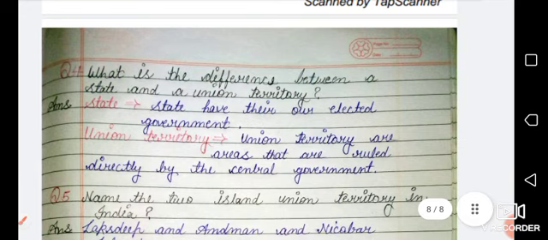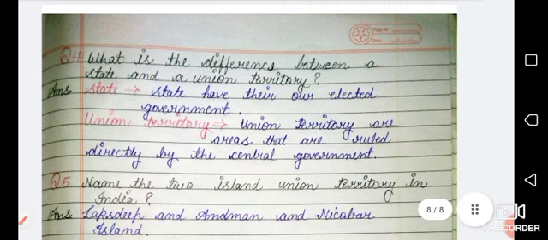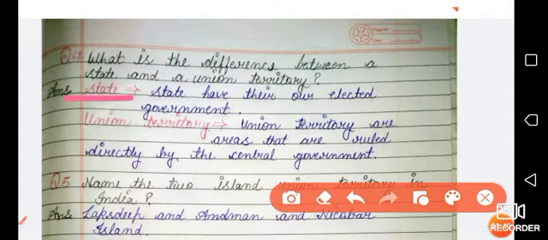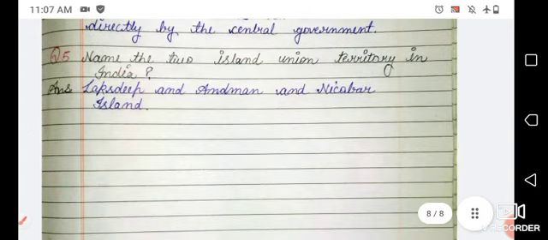Is that clear? Let's move on to question number 4, that is, what is the difference between a state and a union territory? So there is a world of difference between a state and a union territory. Firstly we will talk about a state. A state has its own elected government, and union territories are areas that are ruled directly by the central government. Okay, they have no elected government, they are ruled directly by the central government. Is that clear? Let's move on to the next one.